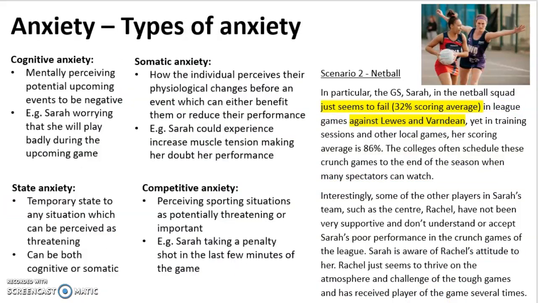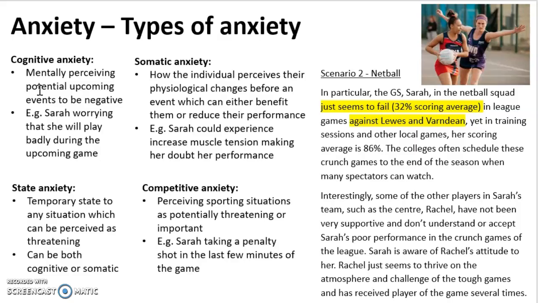Looking at anxiety now, there are multiple types of anxiety. So you first have cognitive anxiety against somatic anxiety. We know that cognitive anxiety is the psychological component of anxiety. This is mentally perceiving potential upcoming events to be negative, and the word potential shows that these events that they are mentally picturing might not actually happen.